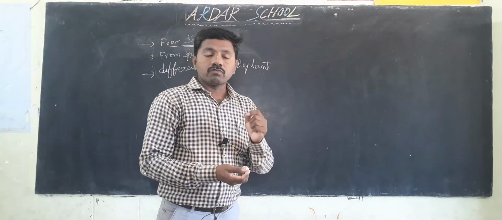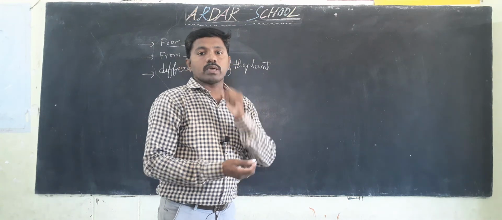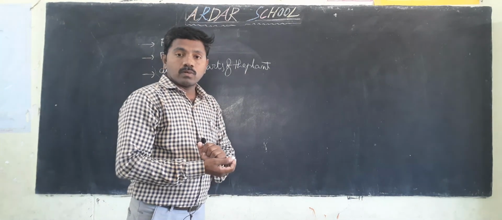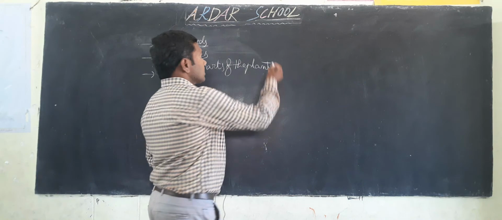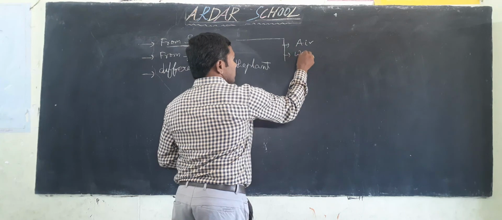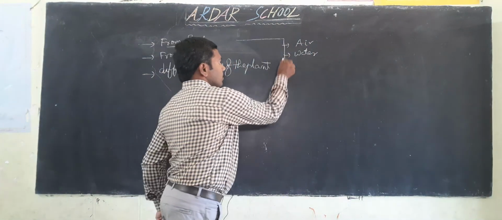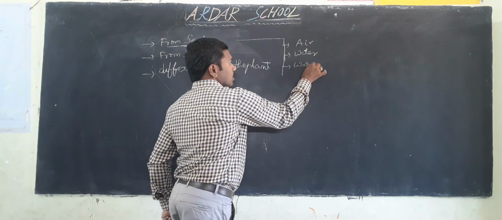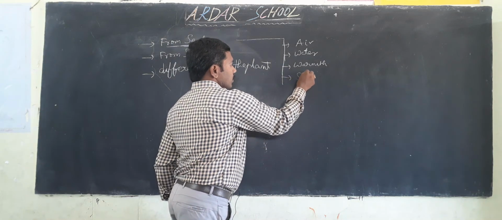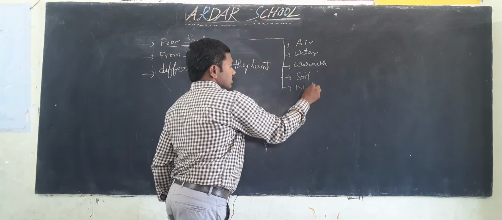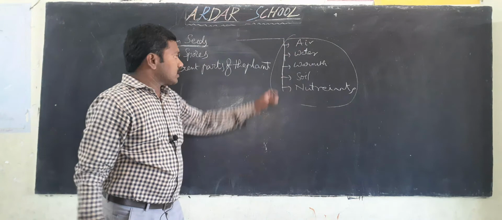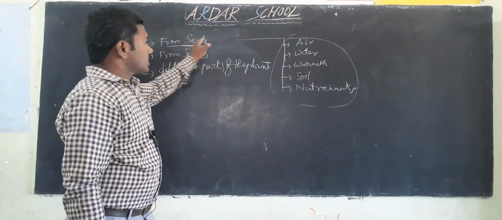You know, children, only when favorable conditions occur do seeds germinate. So what are the favorable conditions? Last class we discussed: water, next warmth, which means sunlight, soil, and nutrients. So these are the favorable conditions. When these favorable conditions occur, the seed germinates.